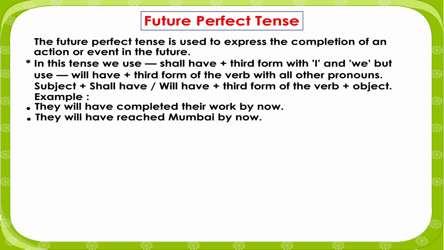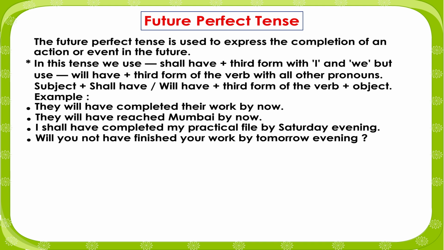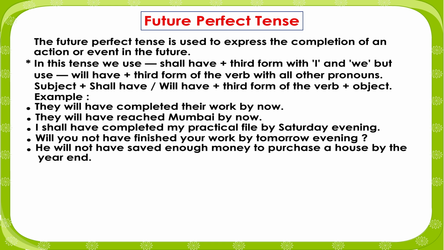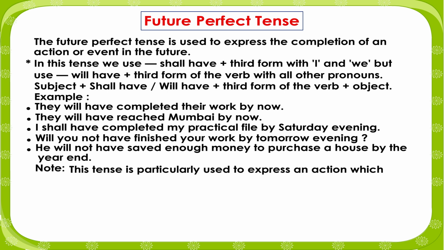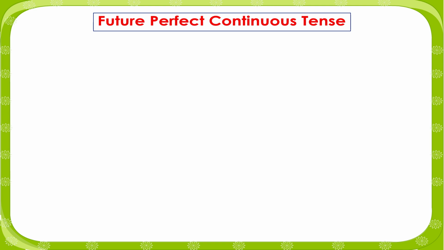They will have reached Mumbai by now. I shall have completed my practical file by Saturday evening. Will you not have finished your work by tomorrow evening? He will not have saved enough money to purchase a house by year end. Note: this tense is particularly used to express an action which will have been completed before a given time in the future.